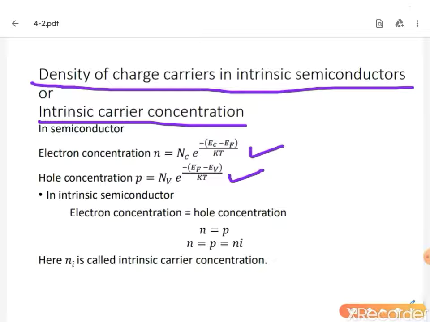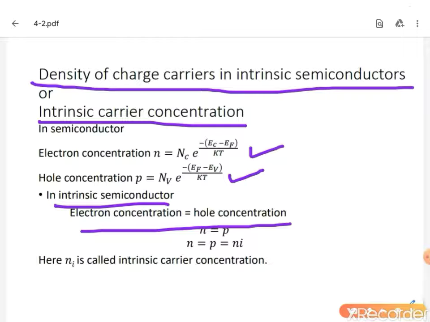But in an intrinsic semiconductor, the electron concentration is always equal to the hole concentration. Why is the electron concentration always equal to the hole concentration? Because in an intrinsic semiconductor, when one covalent bond breaks, one electron and one hole are created. Suppose 10 covalent bonds break, 10 electrons and 10 holes will be created. So that's why the electron concentration is always equal to the hole concentration.